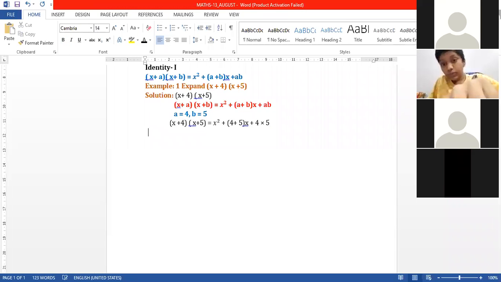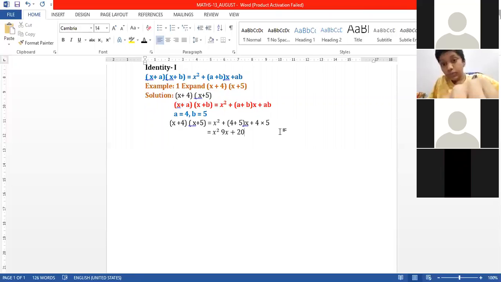Yes, we need to simplify this. It is equal to x square, plus 5 plus 4 is 9x, plus 5 times 4 is 20. This is the answer. Very easy question. Whatever value of a and value of b is there, we want to substitute that value in the given identity.